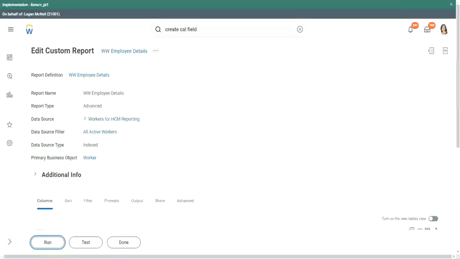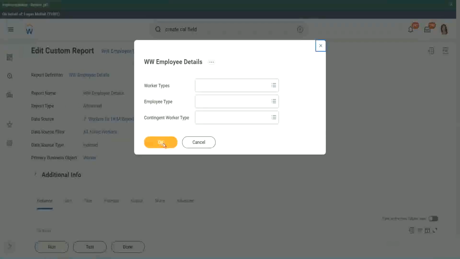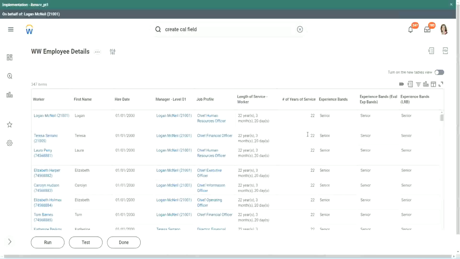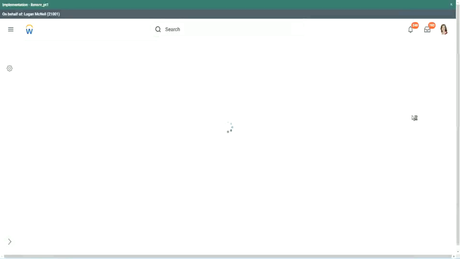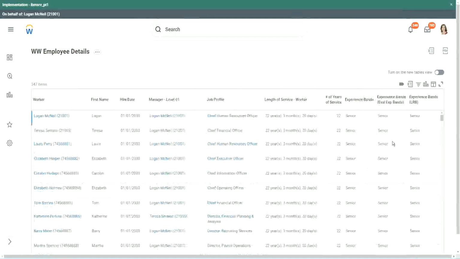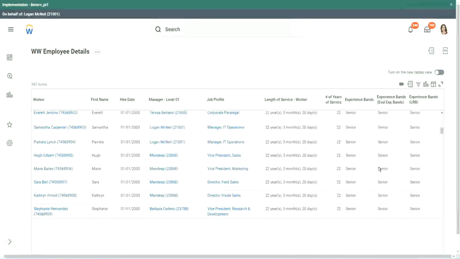Run. Okay. Looks the same, right? When we did evaluate expression, it's giving me senior. Evaluate expression band, senior. But an LRB also, same output. So our output was exactly the same. So in this particular case, it did not make much of a difference.